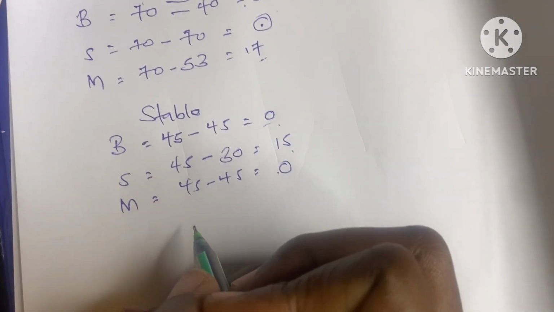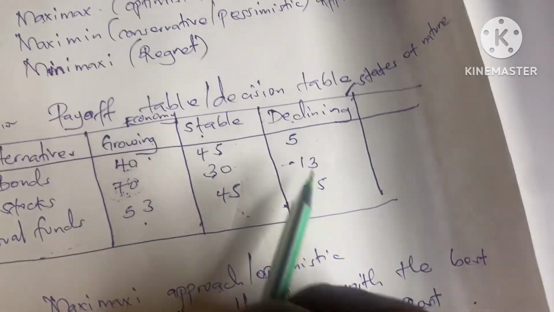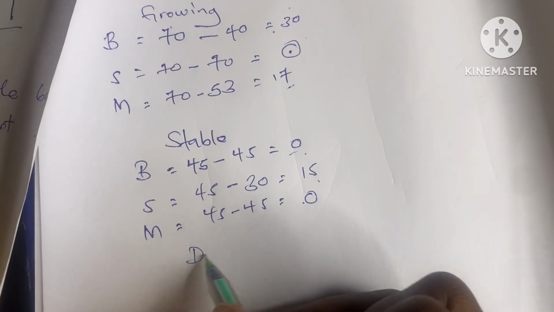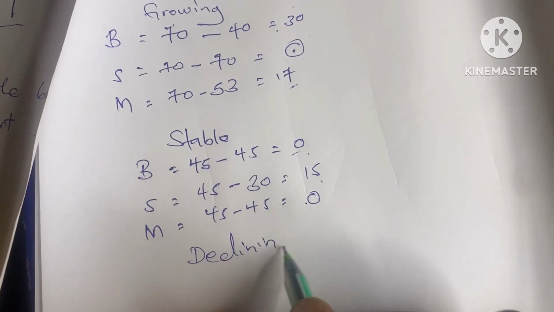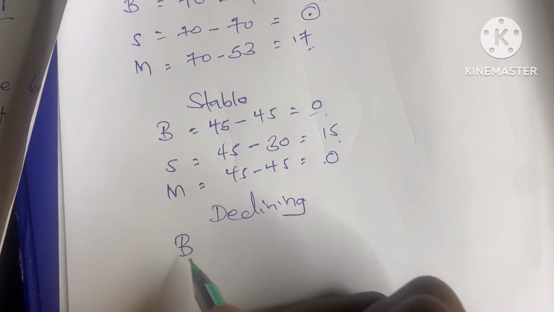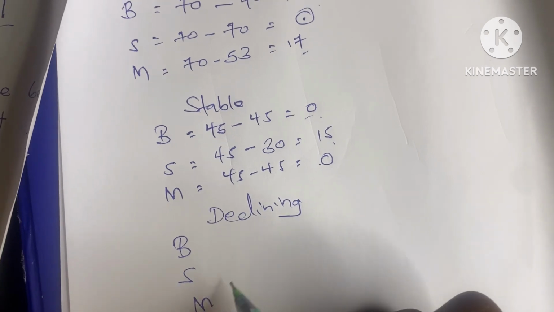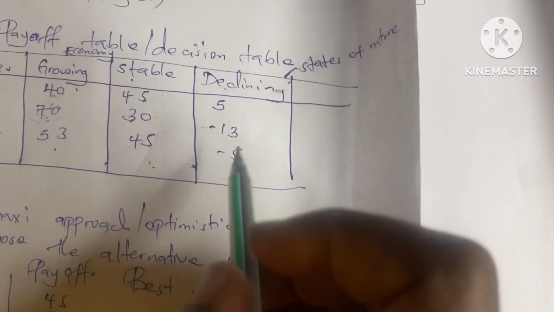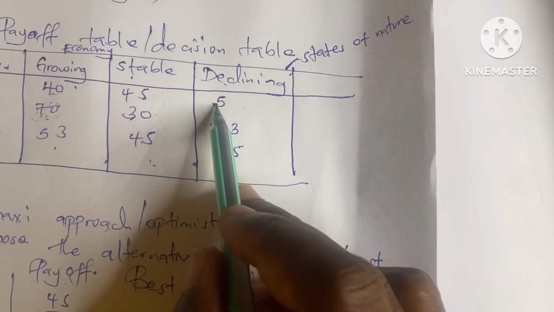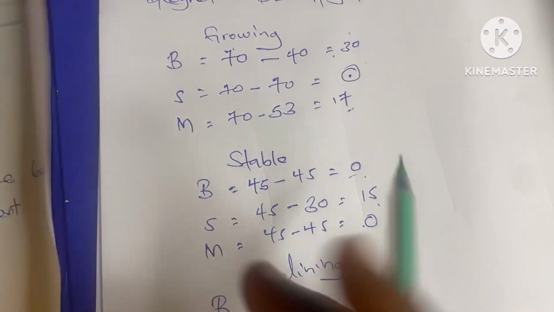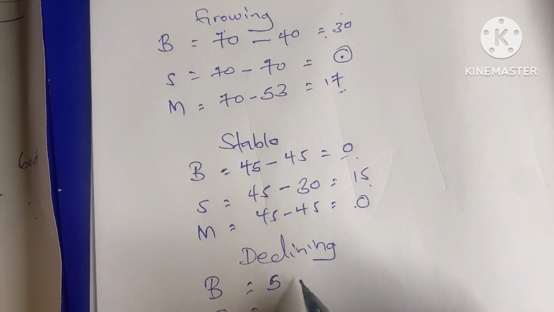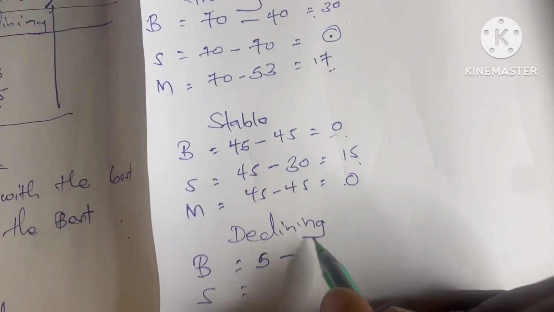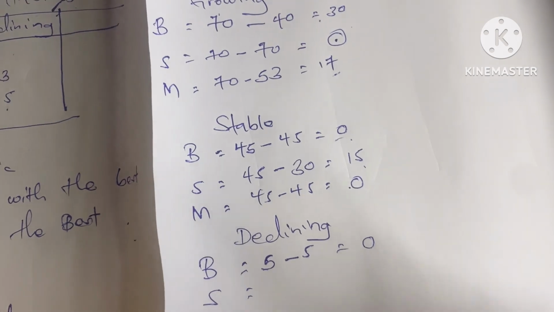Then when the economy is declining, we have bonds, stocks, and mutual funds. The best payoff in a declining economy is 5. For bonds, 5 minus 5 equals 0, no regret.